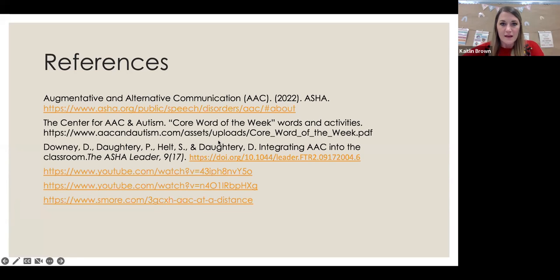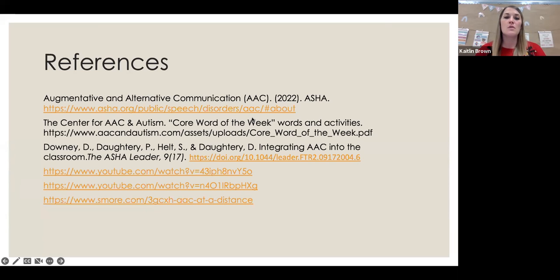A good goal for classroom teachers and paras that have just been introduced to AAC. I mean, if we're talking an IEP goal, I could probably come up with one on the fly, but an overall good goal would be to just increase the number of modeling opportunities and access opportunities for their student or their students.